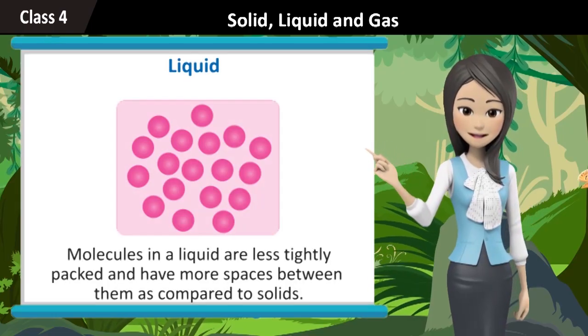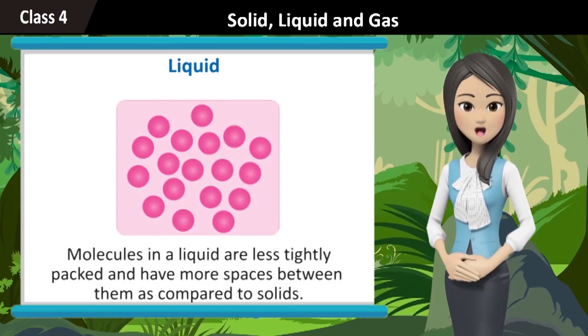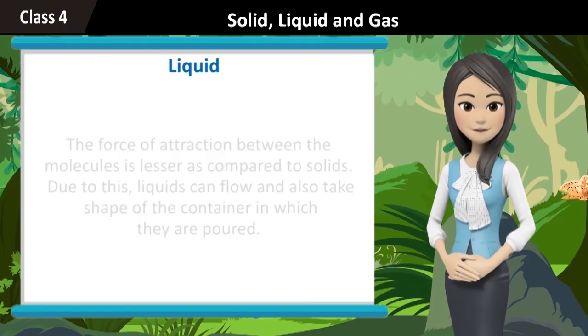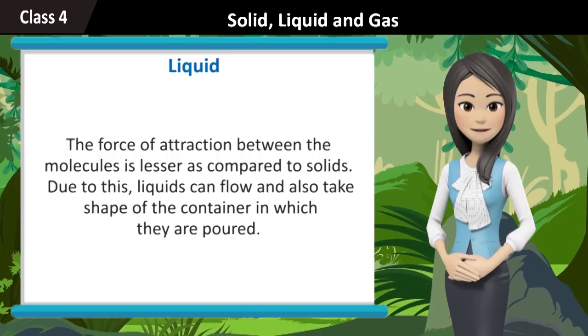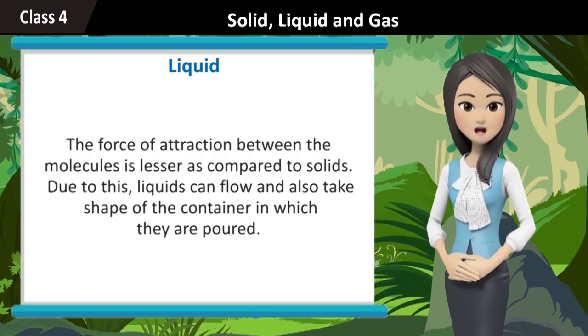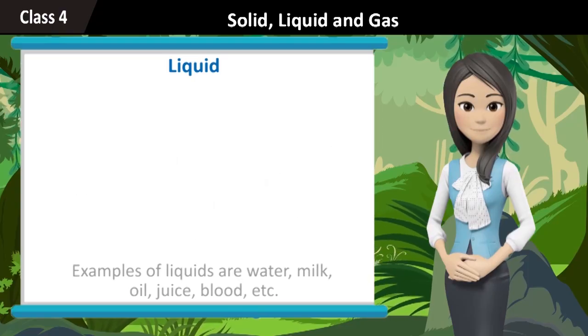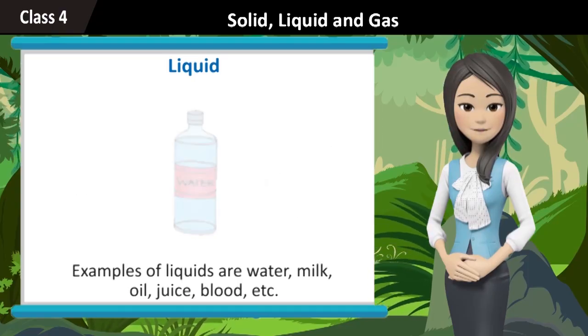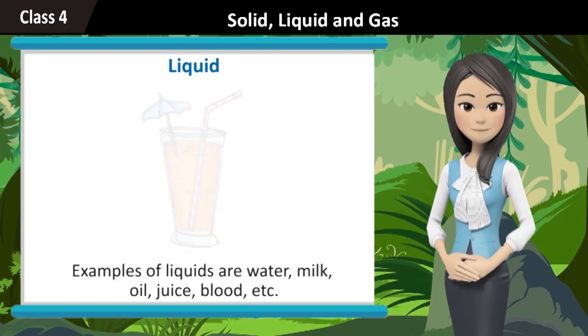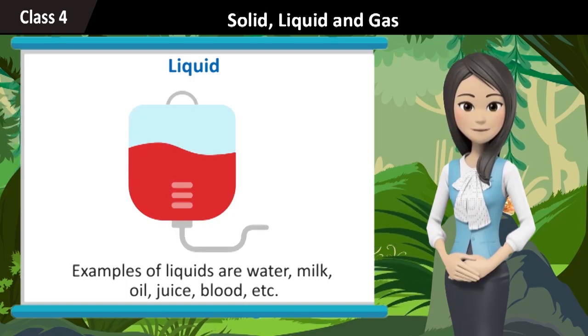Liquid. Molecules in a liquid are less tightly packed and have more spaces between them as compared to solids. The force of attraction between the molecules is lesser as compared to solids. Due to this, liquids can flow and also take the shape of the container in which they are poured. Examples of liquids are water, milk, oil, juice, blood, etc.